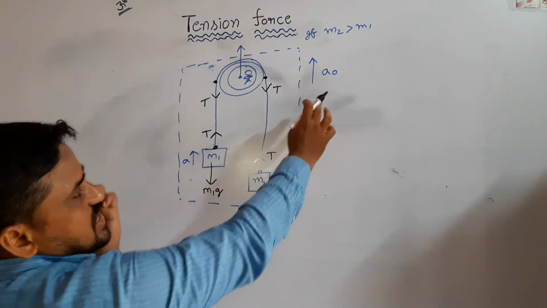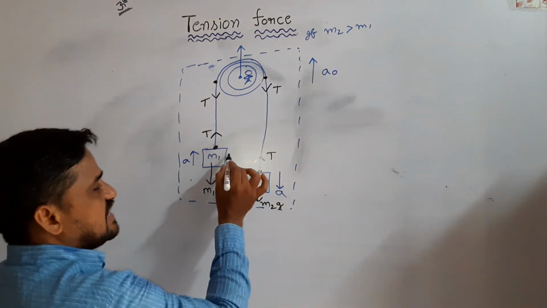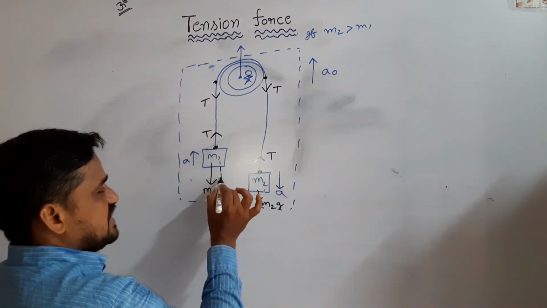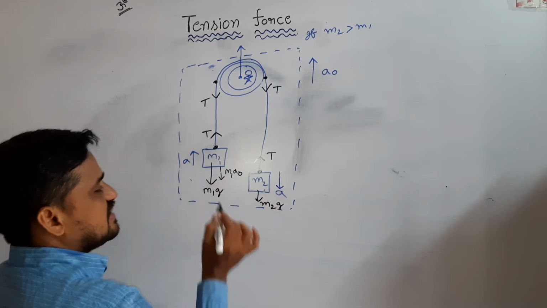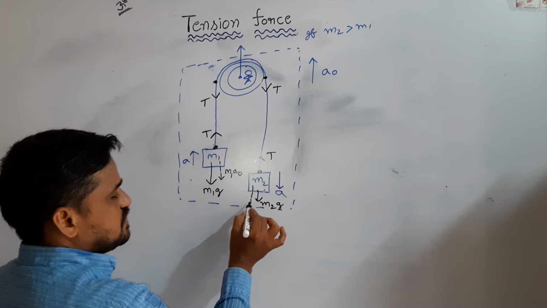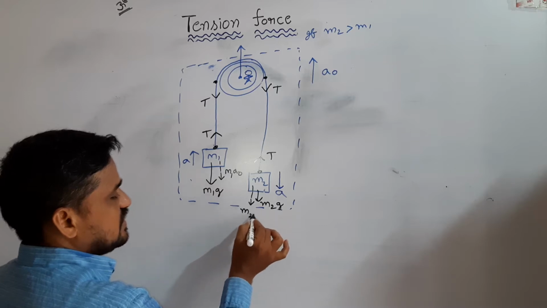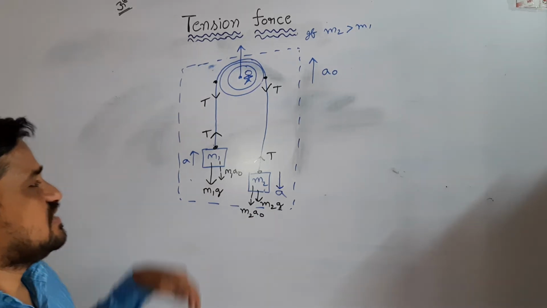Here the frame moves up with acceleration a0. Then this body experiences pseudo force m1 a0. This body also experiences pseudo force m2 a0.